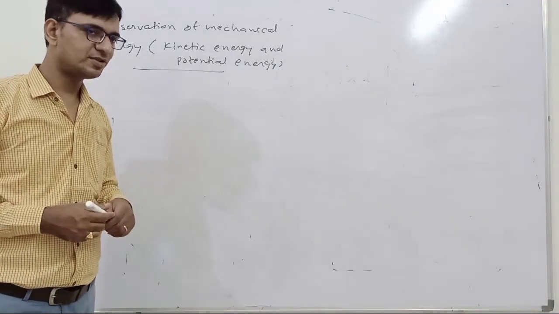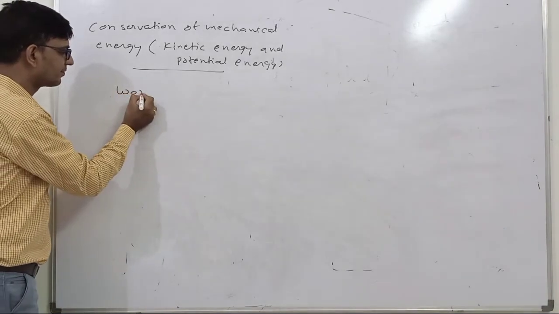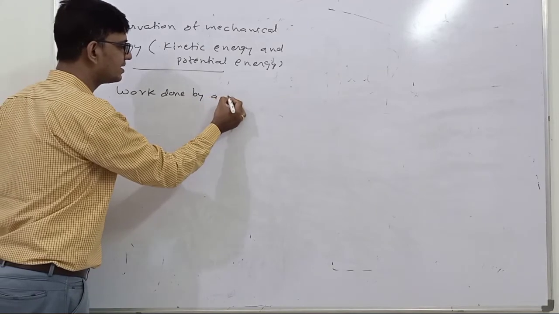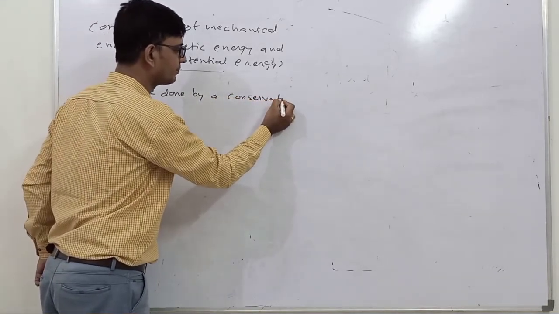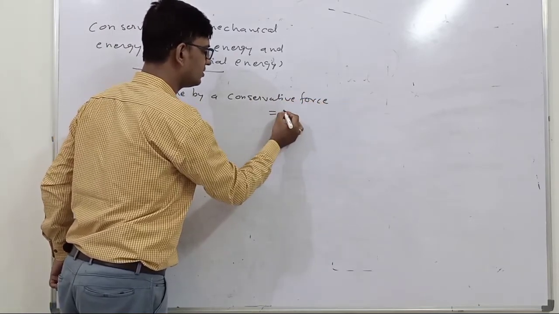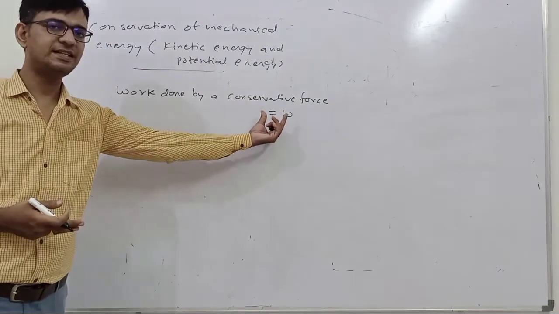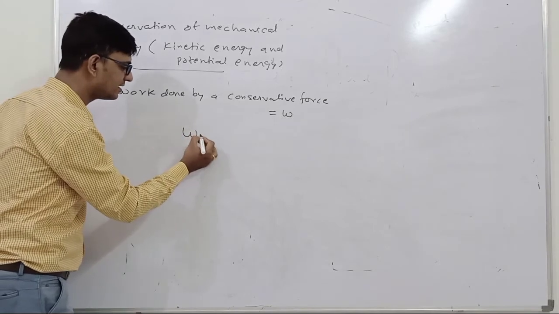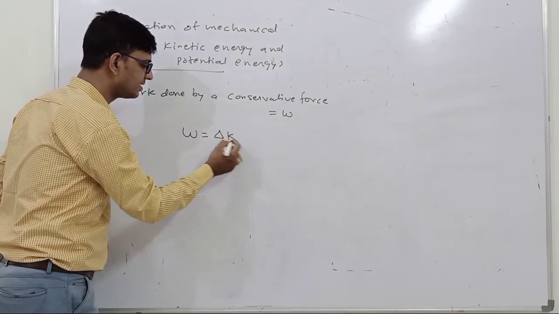So let us suppose this is the work done by a conservative force, W. According to the work energy theorem, this work done is equal to the change of the kinetic energy.